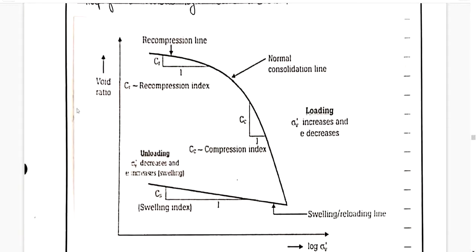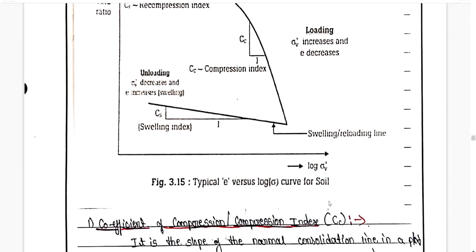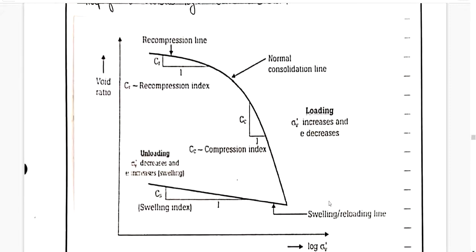On the y-axis there is the void ratio, on the x-axis there is log sigma v, where sigma v is the pressure which we have applied. You can see the recompression line, during the normal consolidation, whatever the initial stage is there, that is called the recompression line. Loading means sigma v increases and e decreases.